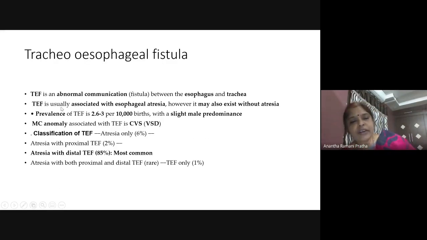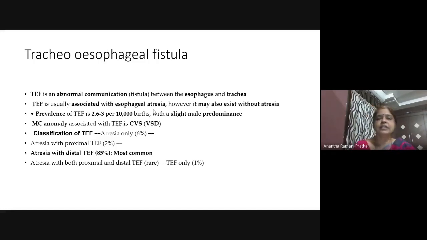Now coming to tracheoesophageal fistula. Let us see a bit of theory about it. An abnormal communication is called a tracheoesophageal fistula. This can be congenital or acquired. Congenital means the baby is born with this abnormality where the esophagus is not canalized. There is no lumen for the esophagus; it is just a tissue that is there.